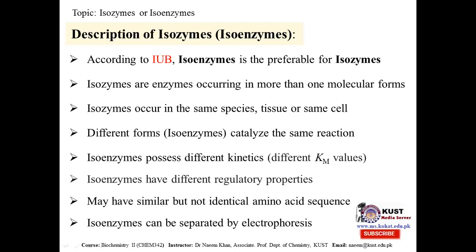Once again, isoenzymes are the different molecular forms of enzymes. They catalyze the same reaction. They are different from one another based on their kinetic properties like the Michaelis-Menten constant, and they have different regulatory properties. They may have closely similar but not identical amino acid sequences.